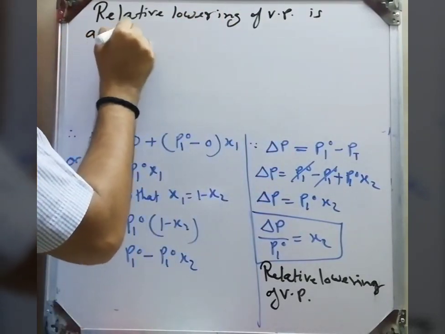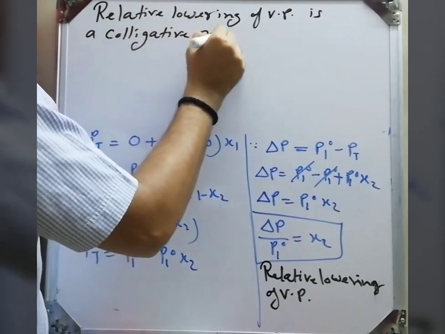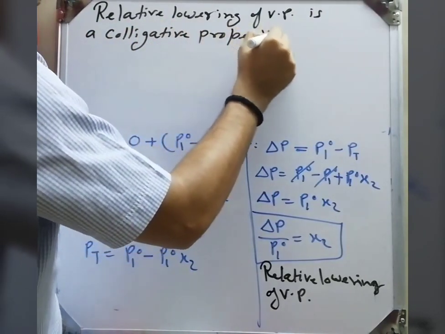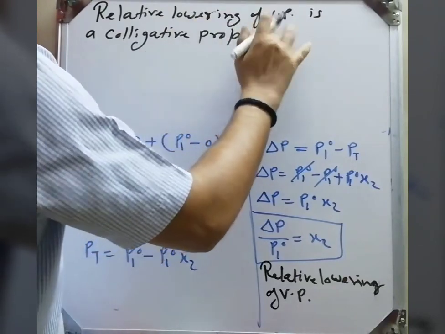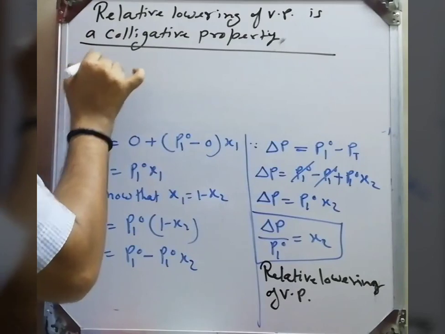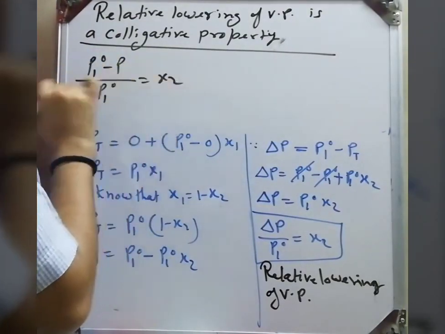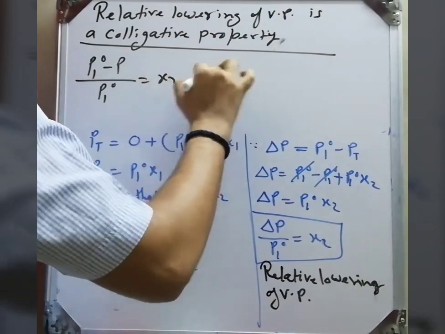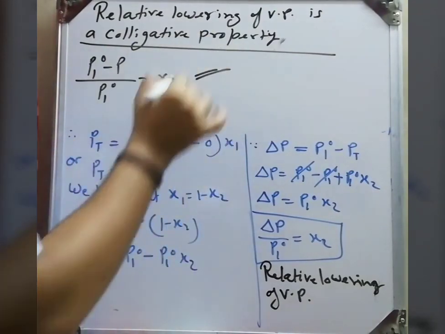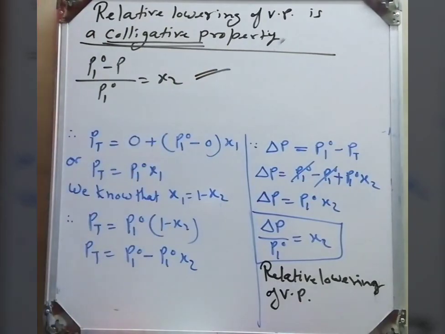Colligative properties are properties of solution which depend upon the number of solute particles, not on their nature. I will explain in the next lecture in detail. So (P10 minus P) upon P10 is equal to X2. This is the relative lowering of vapor pressure. So Raoult's law for non-volatile solute is: relative lowering of vapor pressure is equal to the mole fraction of solute.